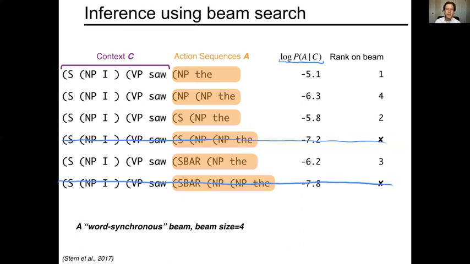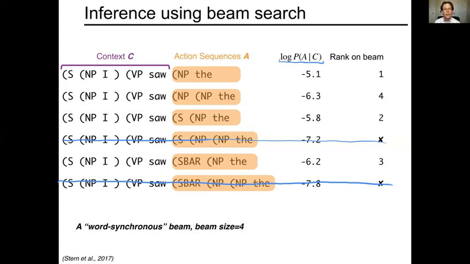But we would actually have to do this simultaneously for multiple contexts. Typically, there will be multiple tree structures that are possible for the context. And so we'll have multiple contexts, multiple action sequences for each context. We can use the conditional probability of the action given the context, and we can also score the context.